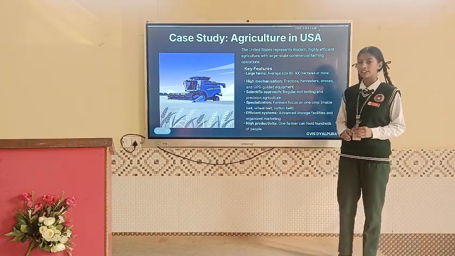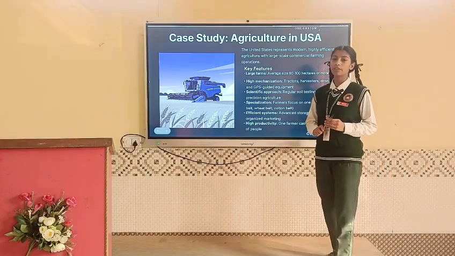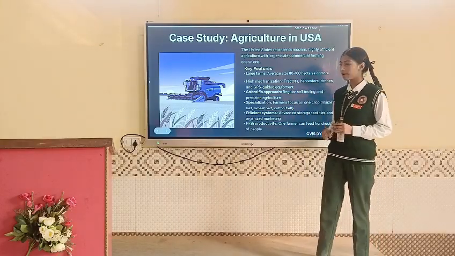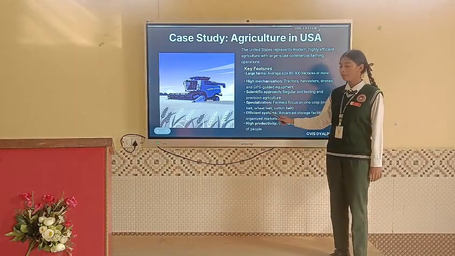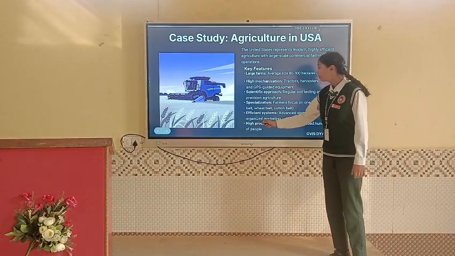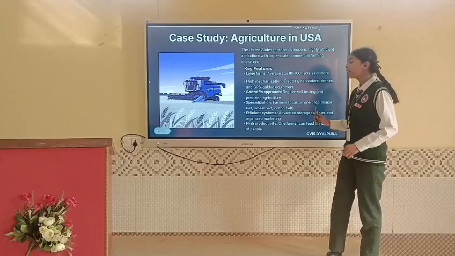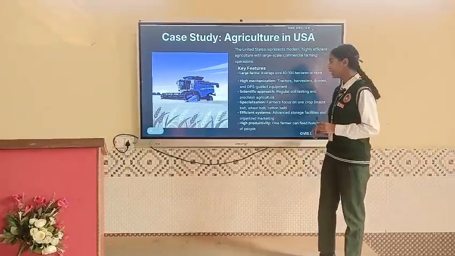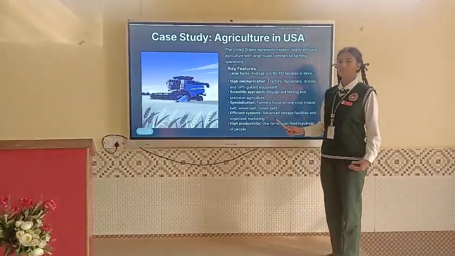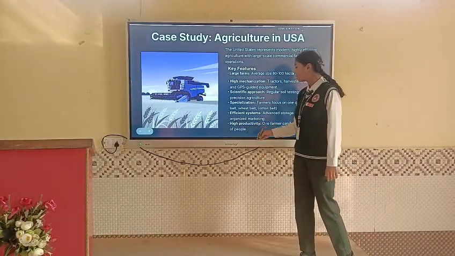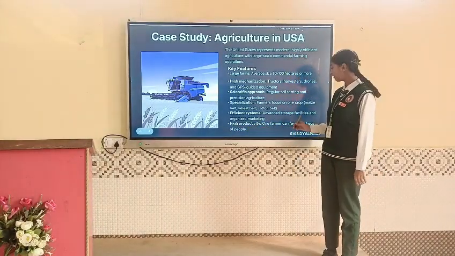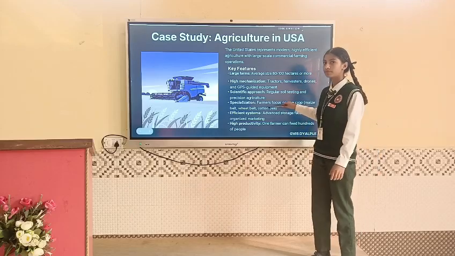Fourth one is specialization. They only focus on one particular crop, for example, maize belt, wheat belt and cotton belt. Fifth one is efficient systems. They have advanced storage facilities and organized marketing. Last is high productivity. One farmer can feed hundreds of people.